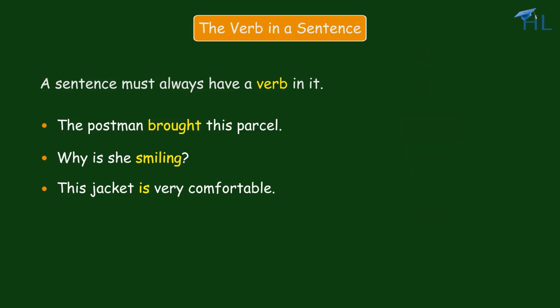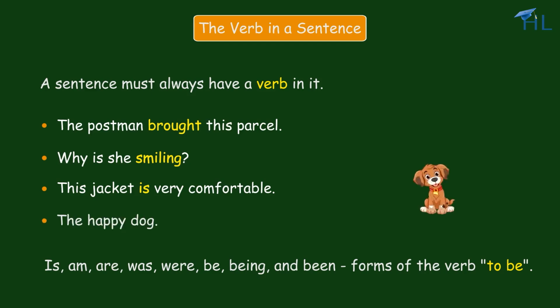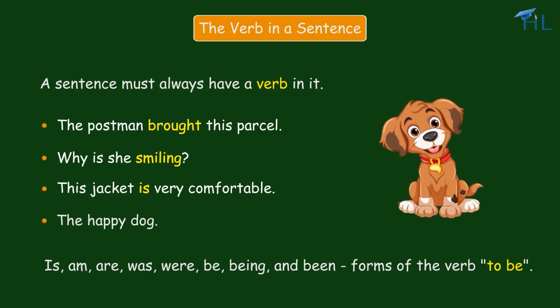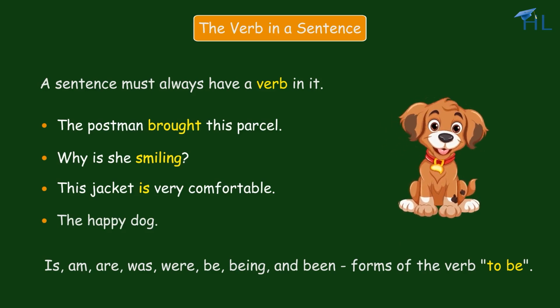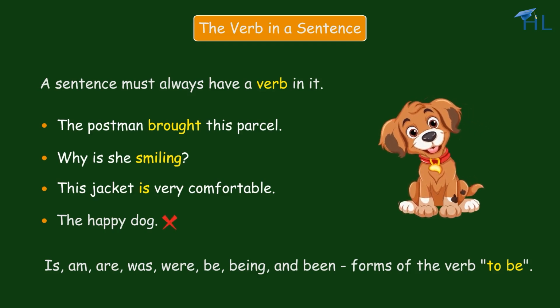Please remember, is, am, are, was, were, be, being, and been are all forms of the verb to be, which means state of being or existence. If there is no verb, it is an incomplete sentence. For example, the happy dog. As there is no verb, we do not know anything about what the happy dog is doing. Hence, it is not a sentence.